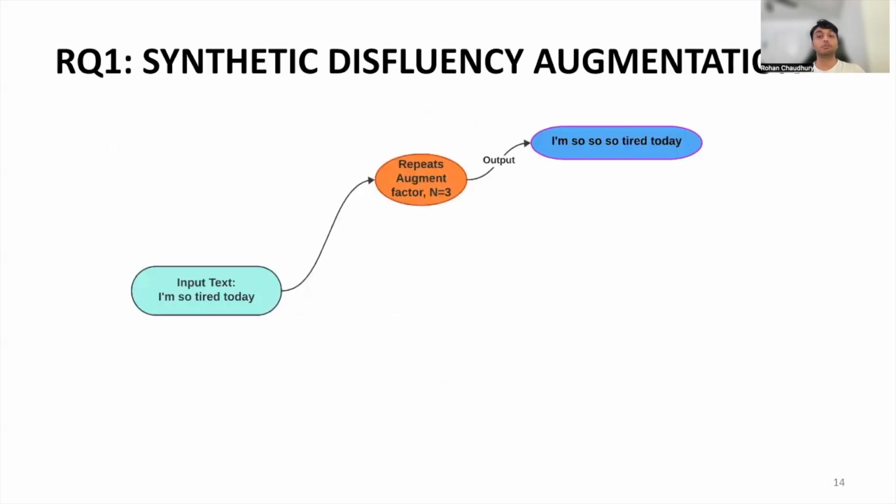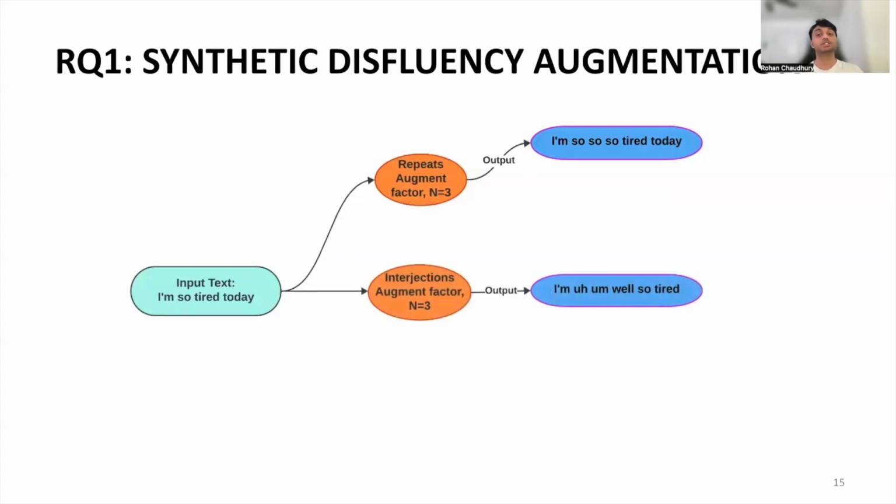For repeats, we sample from a normal distribution to determine the positions in the text to repeat the last term n times. For example, here in this sentence, I am so tired today, with n equals to 3 repeat augmentation, it would become I'm so tired today. For interjections, we similarly sample from a normal distribution to determine the position in the text to inject n uniformly randomly selected interjections from the interjection list, which is well, like, so, okay, you know, I mean.